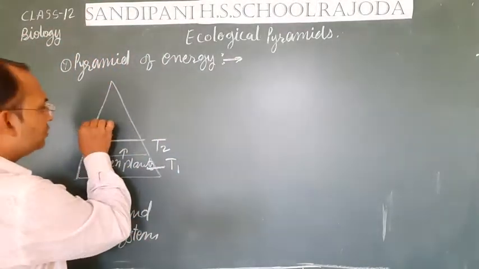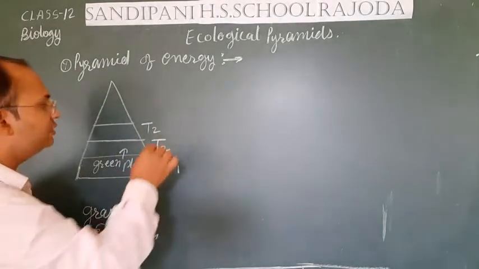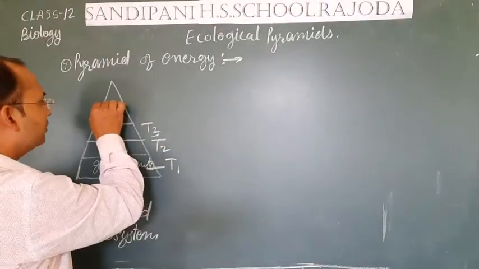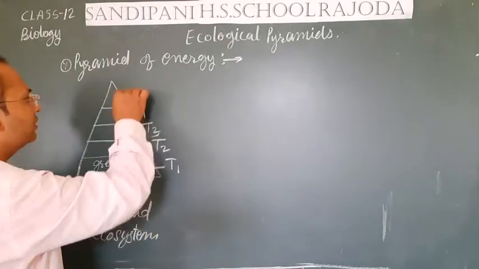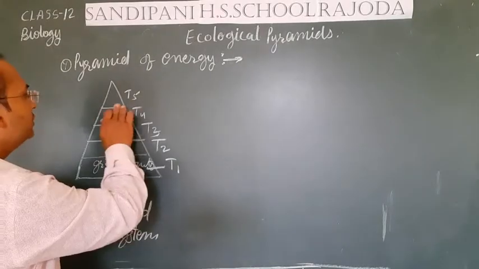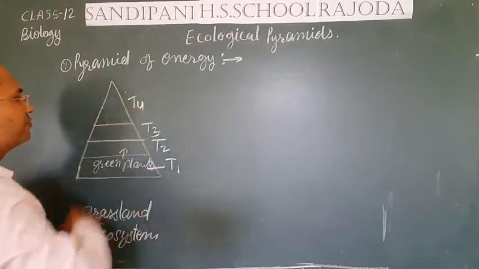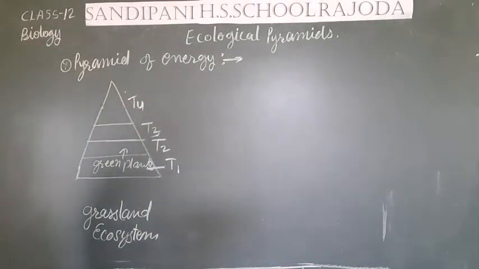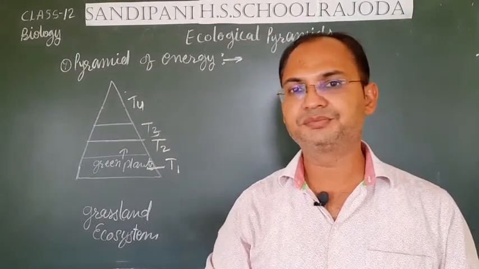Then in the third trophic level, the amount of energy will also decrease. Then in the fourth trophic level, much less energy, and in the last, that is T5 or only the fourth trophic level is there. So the amount of energy transferring up to the top consumer is very low.